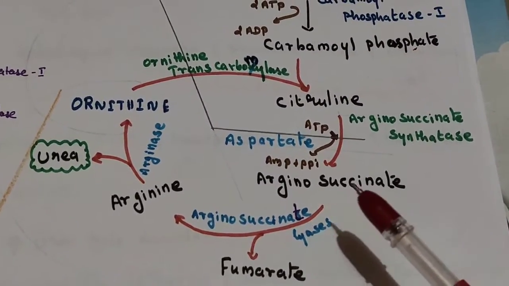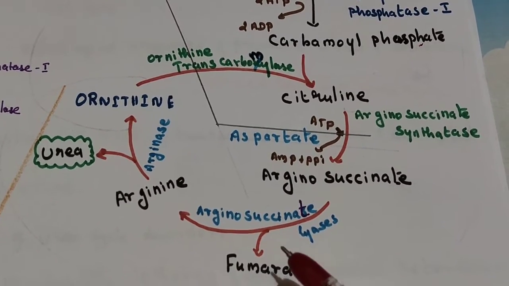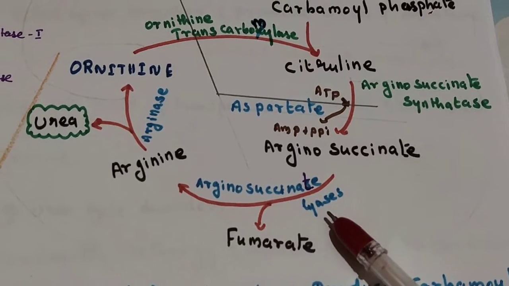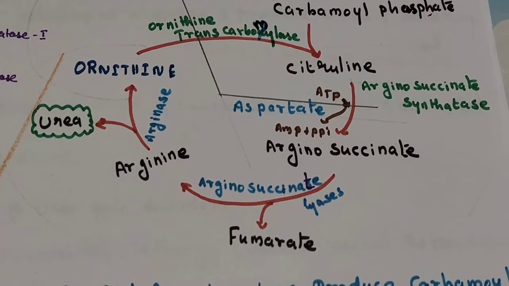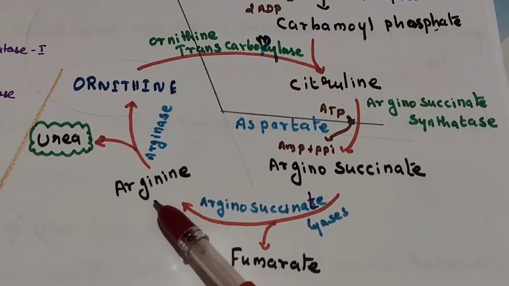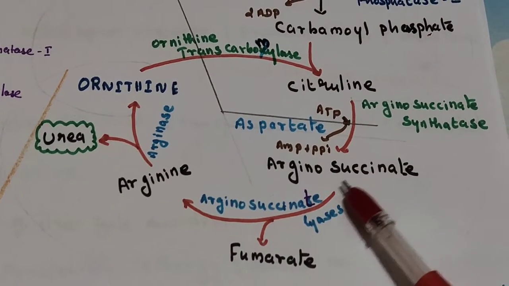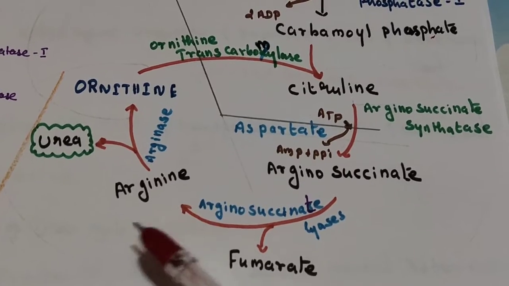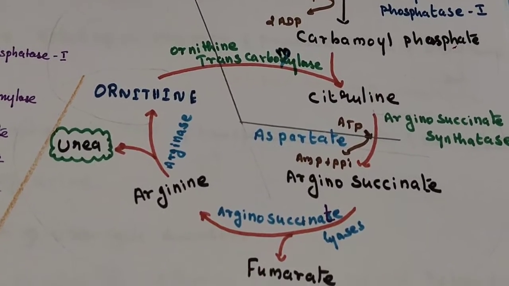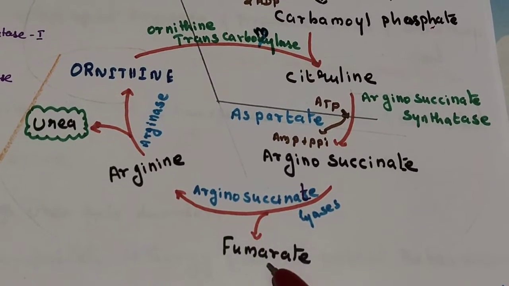Argininosuccinate is acted upon by the enzyme argininosuccinate lyase. It produces two products, fumarate and arginine. This fumarate enters the TCA cycle.